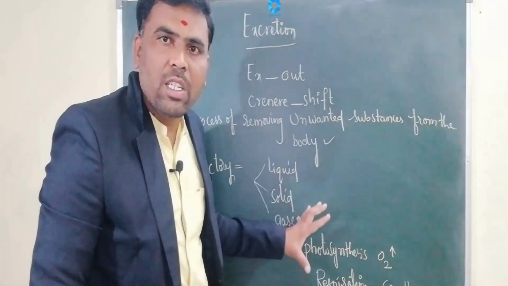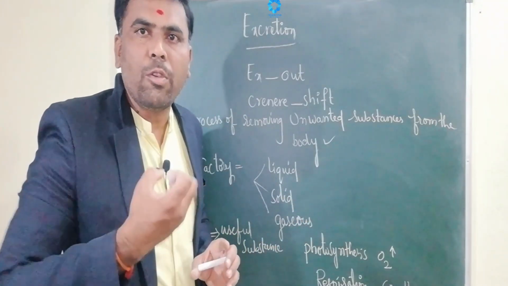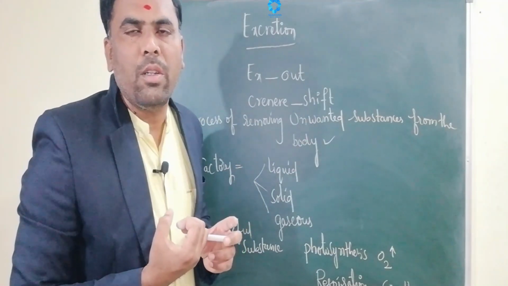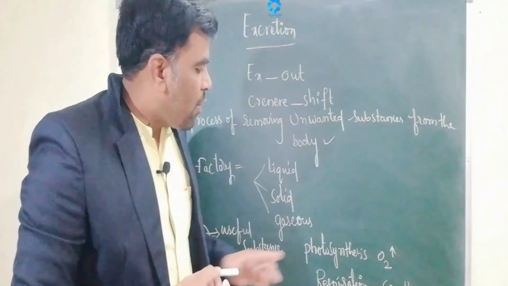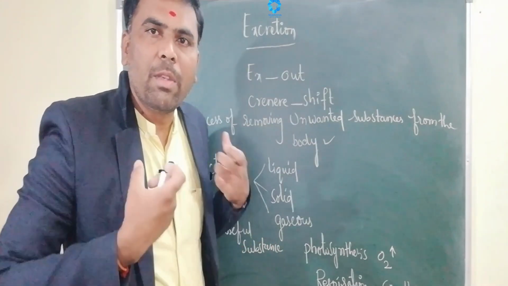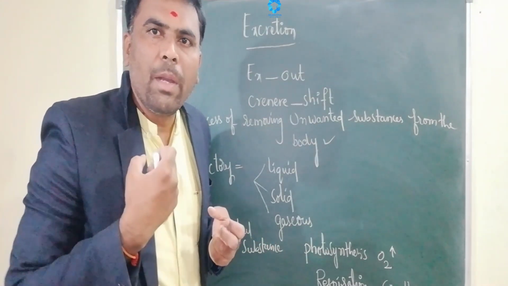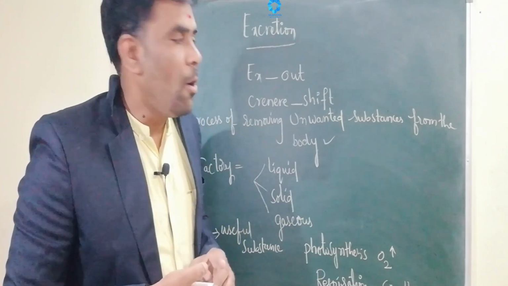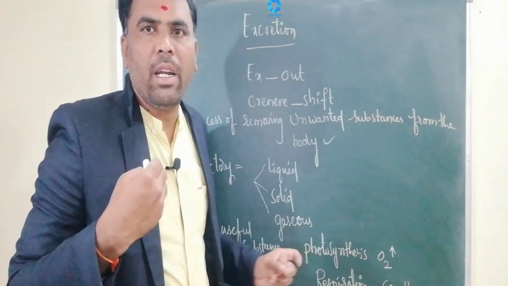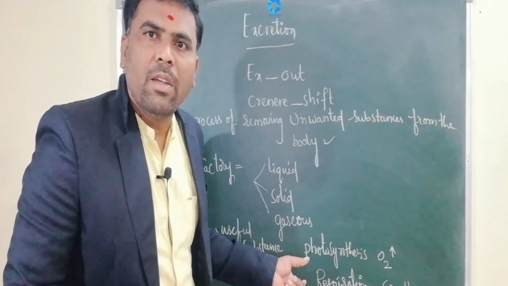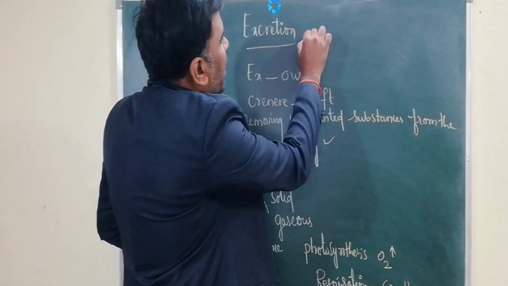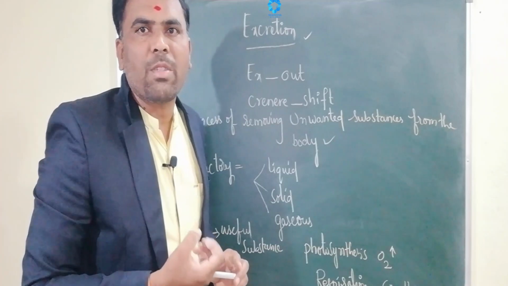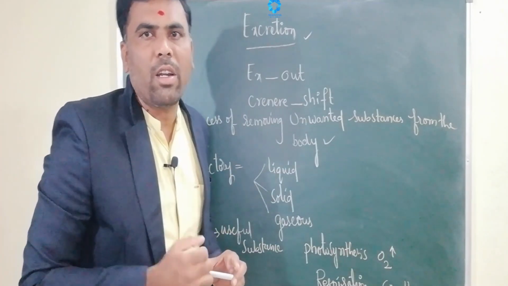Whatever wastages are generated in different organisms due to the metabolic activities must be eliminated from the body. Otherwise, the wastages accumulate in the body and disturb the metabolic activities. Sometimes they become poisonous and toxic, and there are chances of causing diseases. So these materials are eliminated outside. But who carries out this process? That is nothing but the excretory system. The excretory system is helpful to eliminate unwanted substances from different organisms.